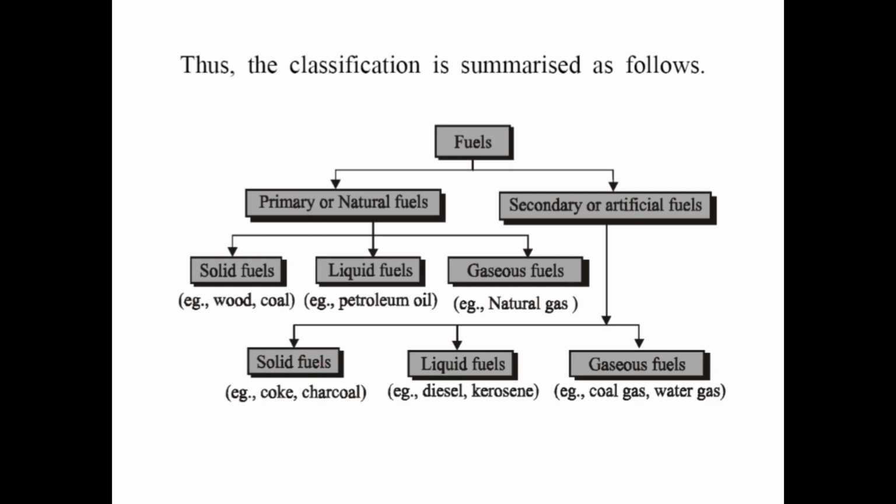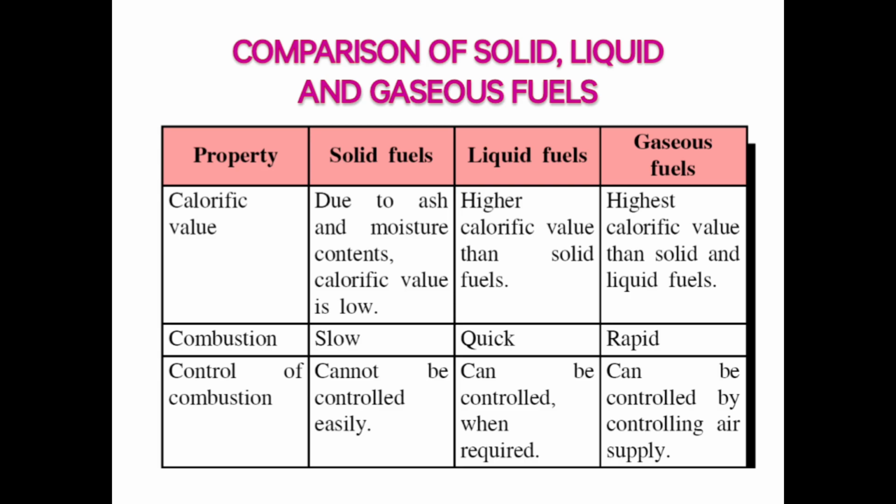Natural fuels are of three types: solid fuel, liquid fuel, gaseous fuels. Solid fuel, example wood, coal. Liquid fuels, example petroleum oil. Gaseous fuels, example natural gas. Secondary fuels, which are artificial, are of three types: solid fuel, liquid fuel, gaseous fuels. Solid fuels are coke, charcoal; liquid fuels are diesel, kerosene; gaseous fuels are coal gas, water gas.